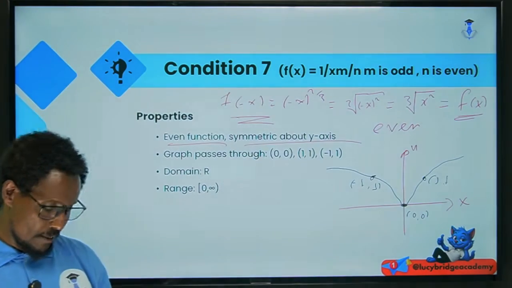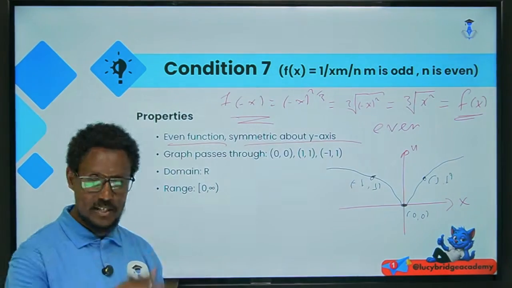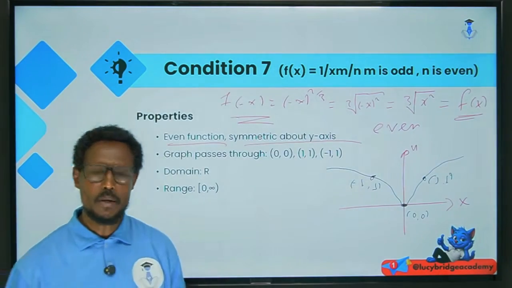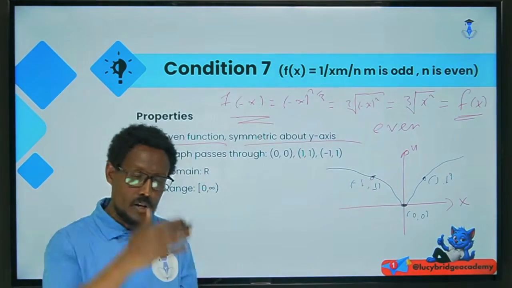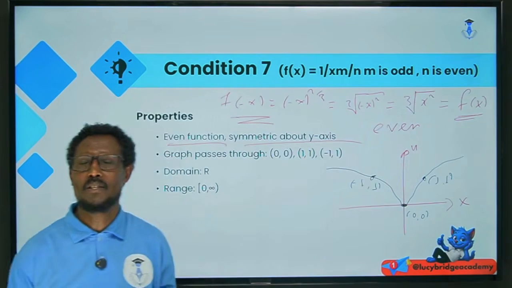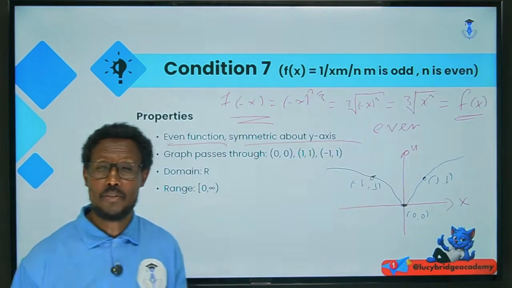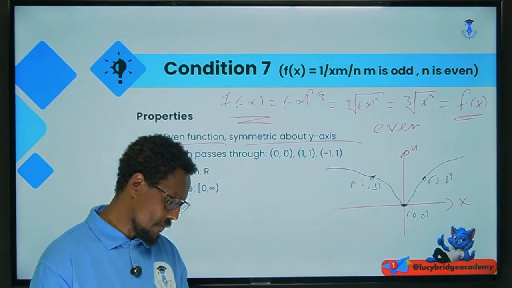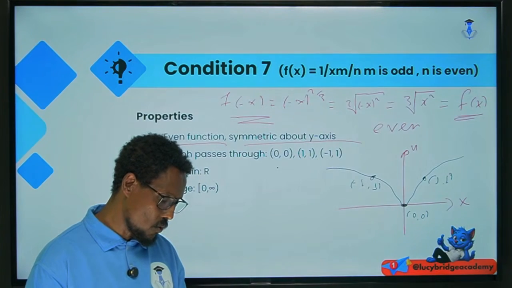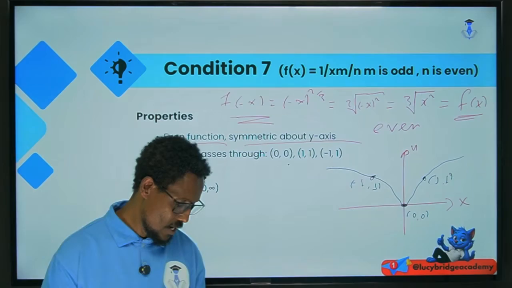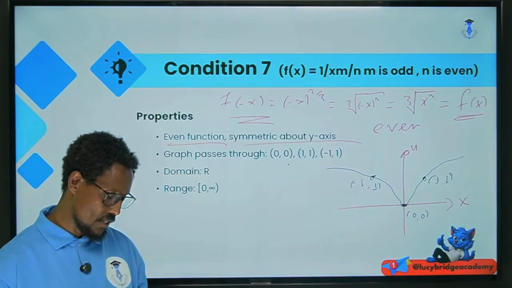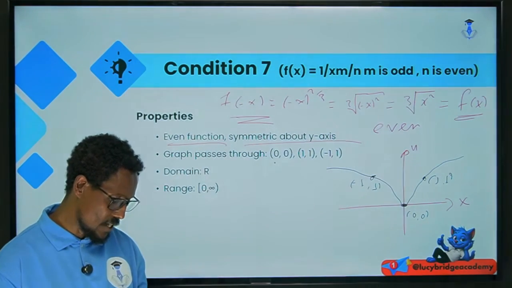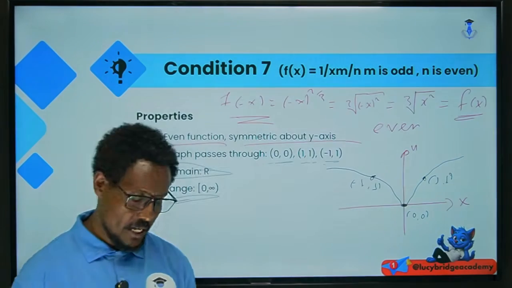So it is symmetric with respect to the y-axis, so we say the y-axis is the axis of symmetry. Domain, as we have seen before, is the set of all real numbers, and the range is the non-negative real numbers.